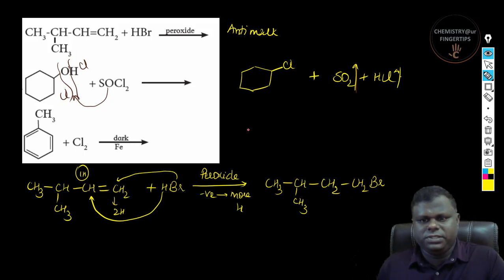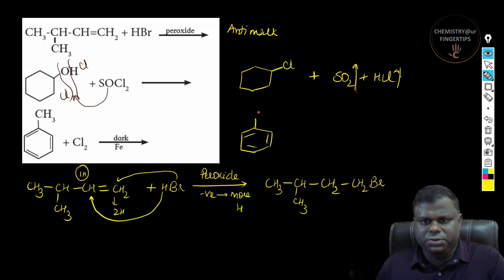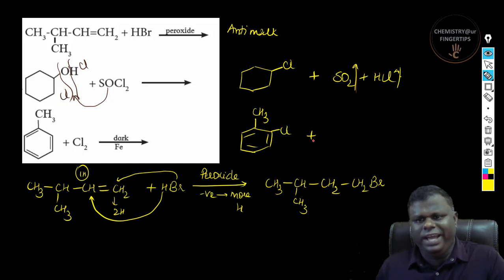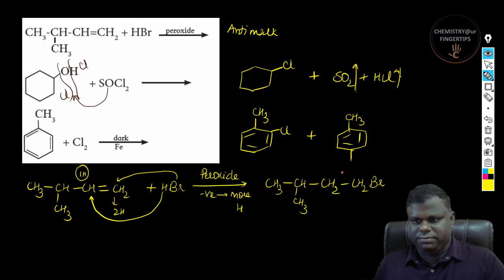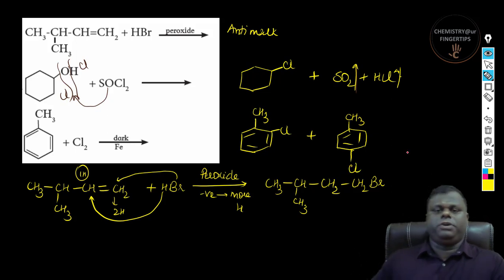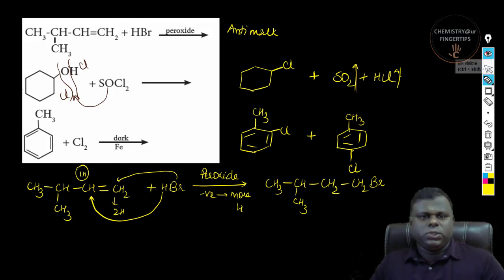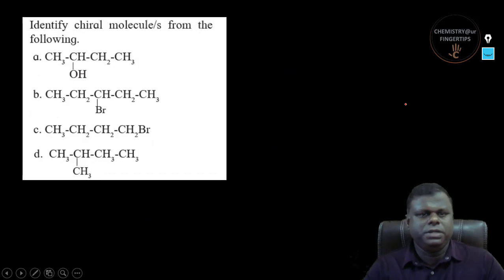Now here it's pretty much simple. The reaction is happening in dark. Okay. So in this case, you get a mixture of ortho and para chlorotoluene. Now, why is it that the reaction is not happening in the CH3 fragment? The reason is pretty much simple. The reaction is done in dark. Okay. So it doesn't have sufficient amount of energy to attack the sp3 carbon, right? So it's going to be ortho product plus para. Okay, so I hope this was pretty much simple and easy.